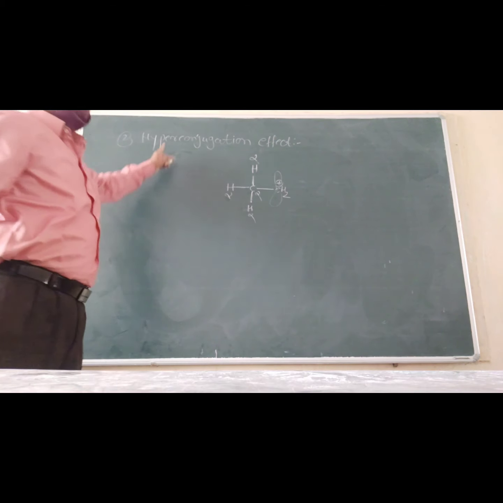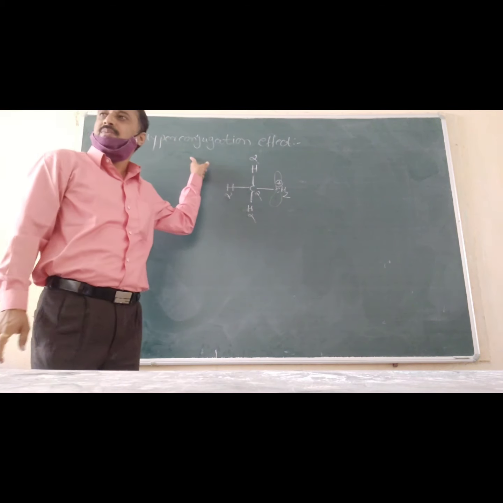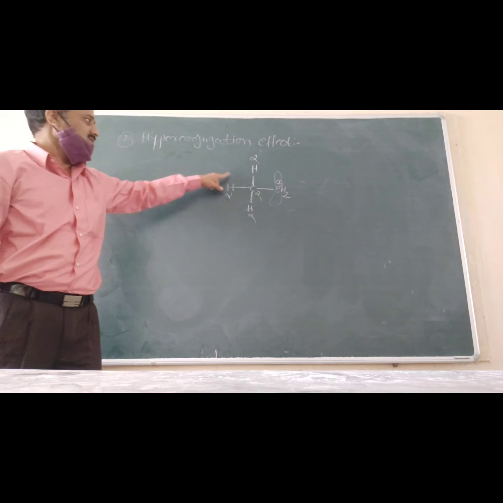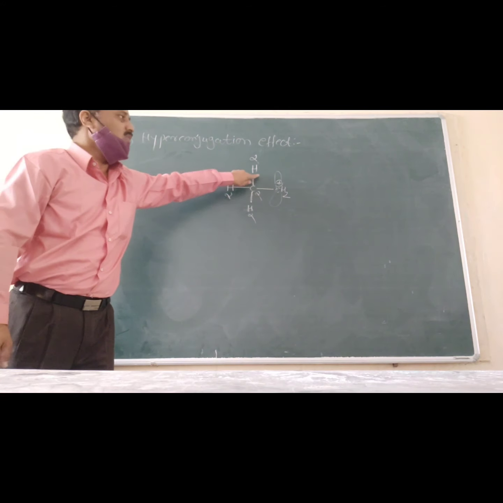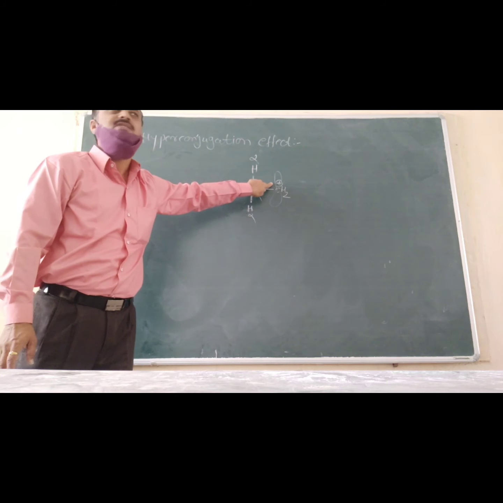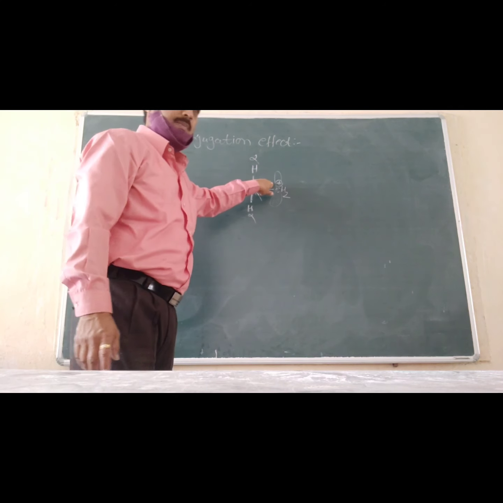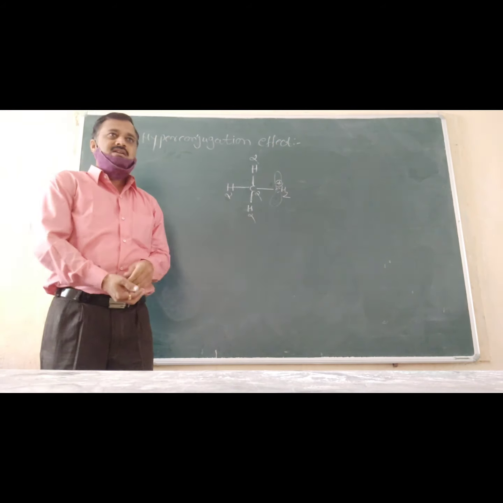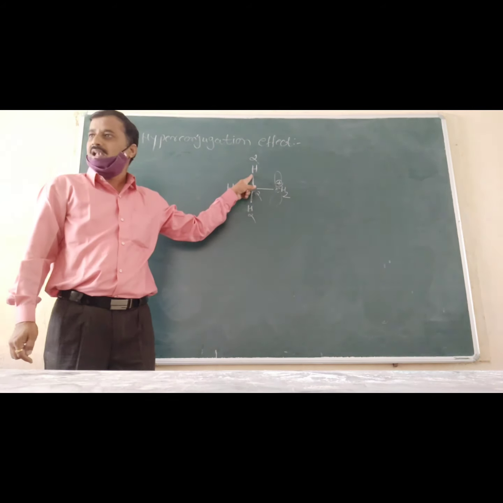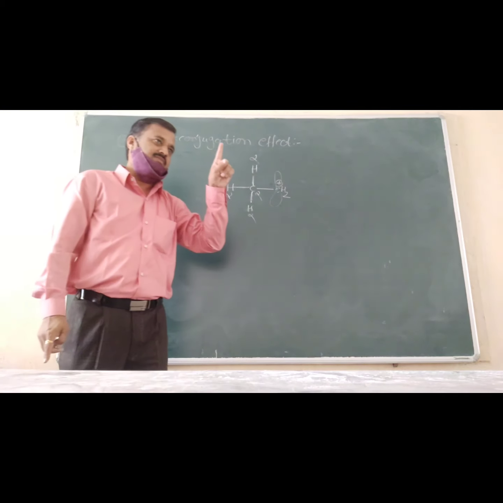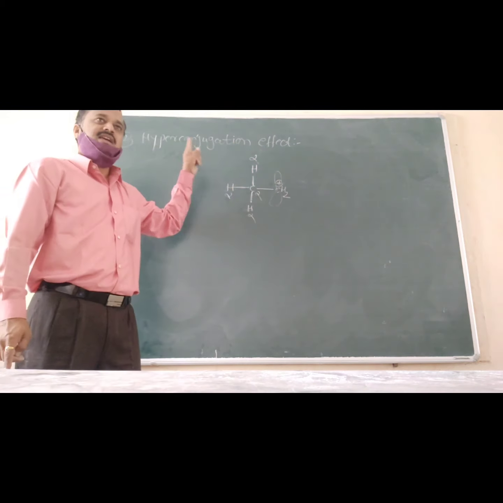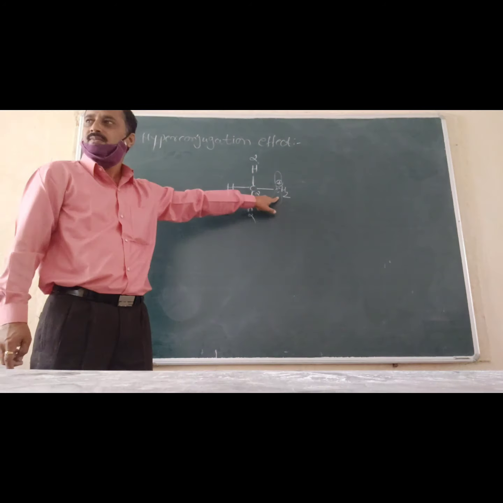What is the hyperconjugation effect? The migration of the sigma electrons of the alpha C-H bond to the electron deficient center is known as the hyperconjugation effect. And what is the essential condition for the hyperconjugation effect? The presence of at least one alpha hydrogen atom is the essential condition.